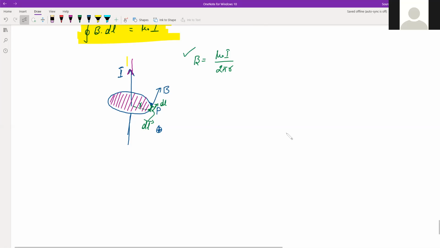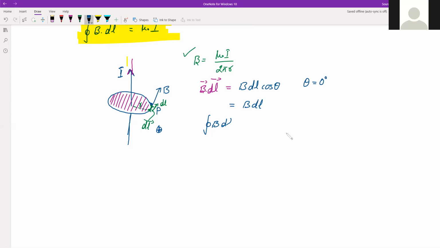Now what will be the value of B dot dl? So B dot dl will be nothing but B dl cos theta. What is theta? Theta is the angle between B and dl. Theta is equal to 0 degrees. So this is equal to B dl, right? I think there is no doubt in this. Now what will be the line integral of B dl? So the line integral of B dl will be equal to B, the magnetic field, taken out.